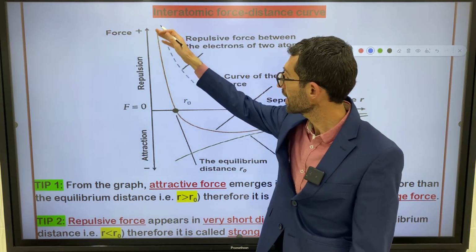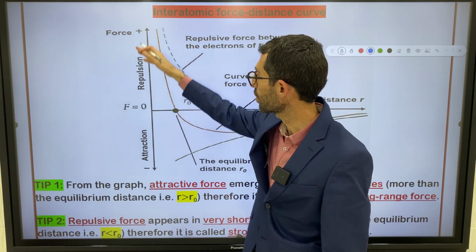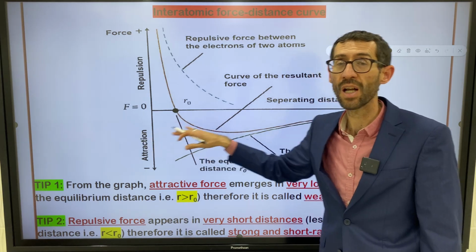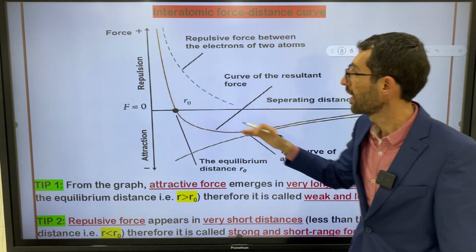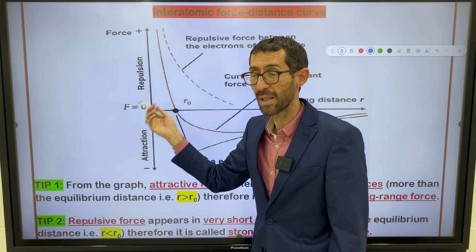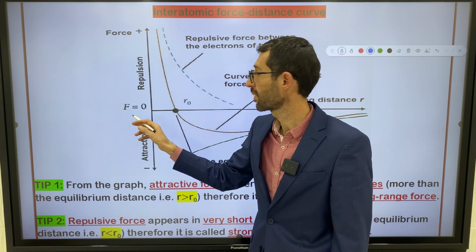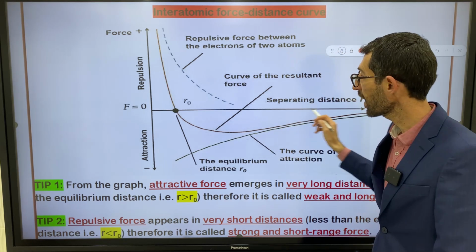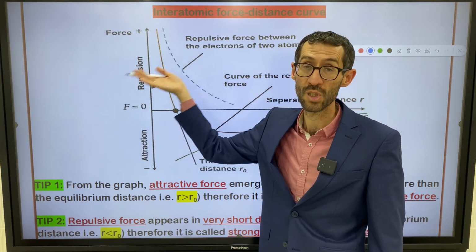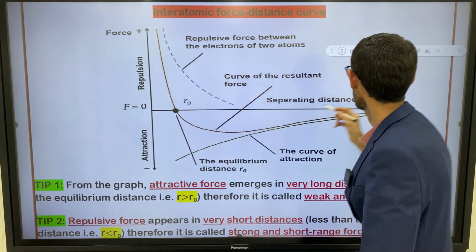The graph focuses on two things. It focuses on the interatomic force on the vertical axis and atomic separation on the horizontal axis, right? The upper part, so F is equal to 0. What do I mean by this? If I say F is equal to 0, it means we have an equilibrium situation, right? The horizontal line means equilibrium position. Above the horizontal line, or above the equilibrium position, we have positive repulsive force. You see positive repulsive force?